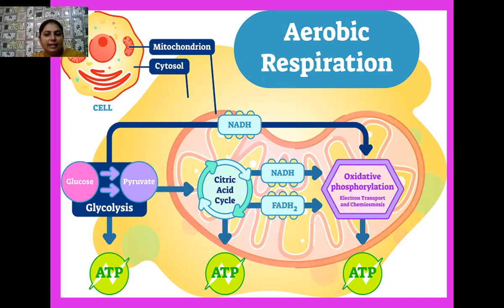In this way, the energy stored in these energy-rich molecules is later broken down and oxidized, and that energy which is released is used by plants and animals for various biochemical or metabolic reactions occurring in their body.